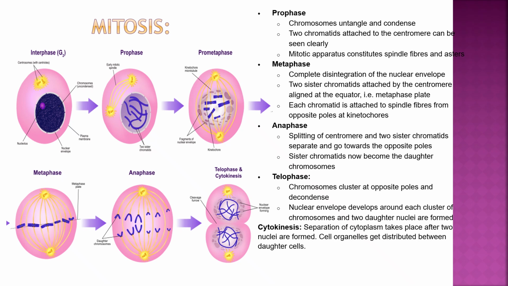Anaphase: splitting of the centromere, and two sister chromatids separate and go toward opposite poles. Sister chromatids now become daughter chromosomes. Telophase: chromosomes cluster at opposite poles and decondense. Nuclear envelope develops around each cluster of chromosomes and two daughter nuclei are formed. Cytokinesis: separation of cytoplasm takes place. After two nuclei are formed, cell organelles get distributed between daughter cells.